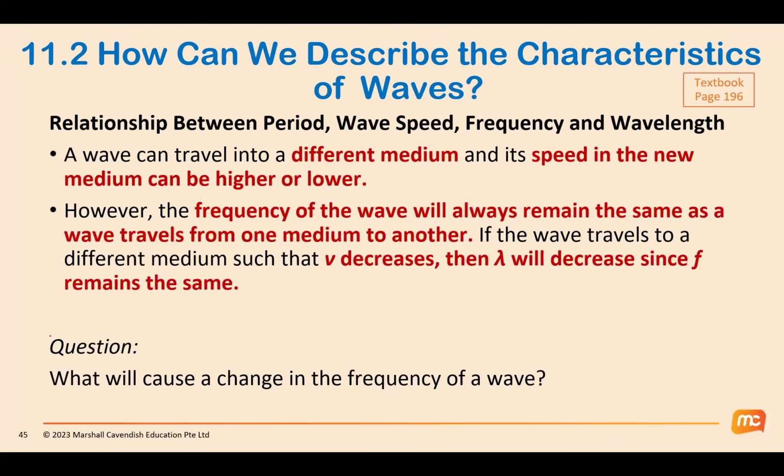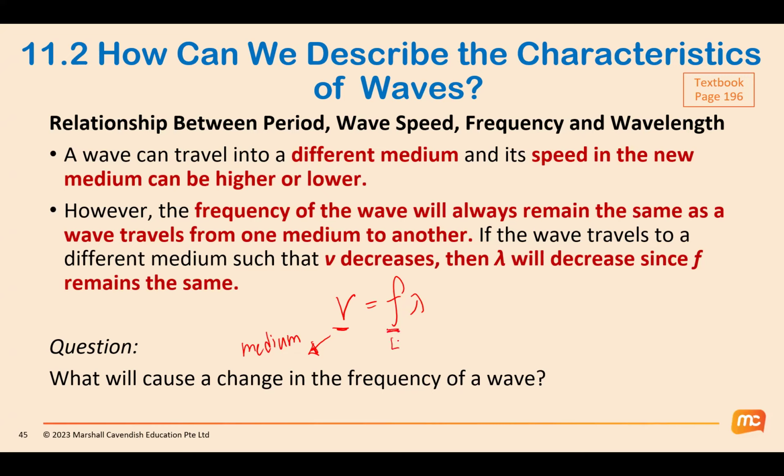So we have learned about the formula V equals F lambda. V is dependent on the medium. The solid, liquid, gas, or the deep water, shallow water will affect the speed.